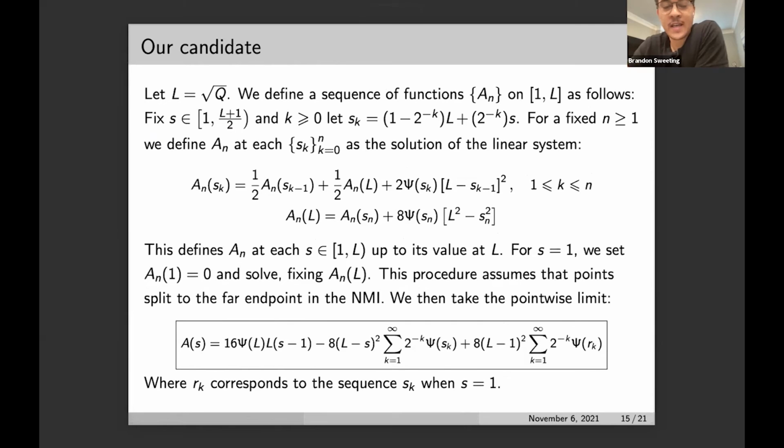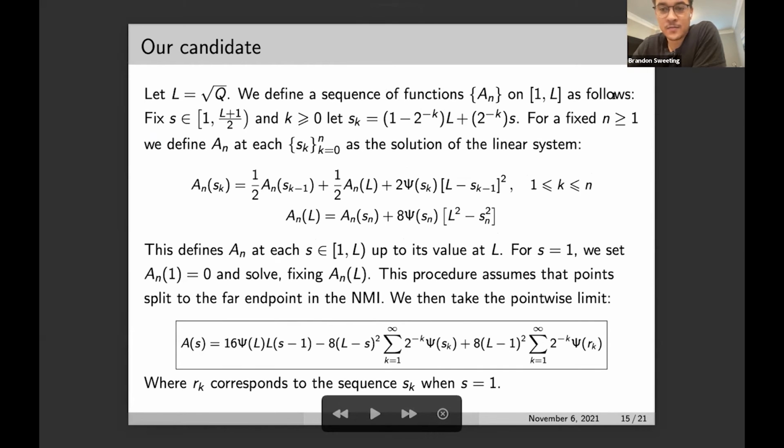So here's a description of our candidate. If we denote by square root of q L, we can define a sequence of functions an on 1 to L as follows. Let S be some point in the left half of the interval 1 to L, and for k greater than or equal to 0, let Sk denote the kth successive midpoint from S to L.